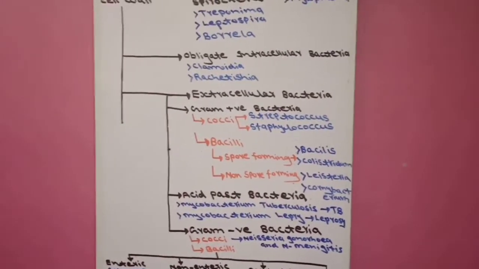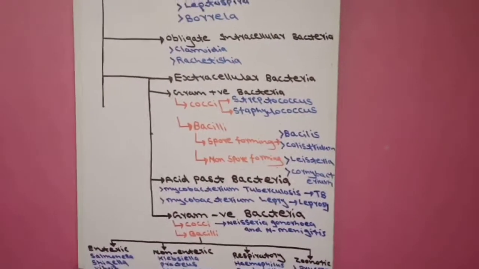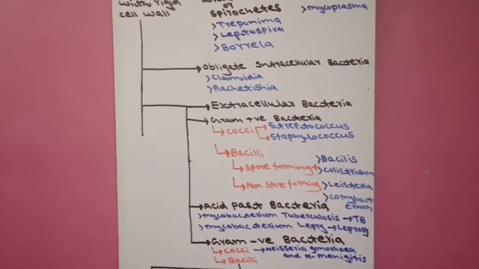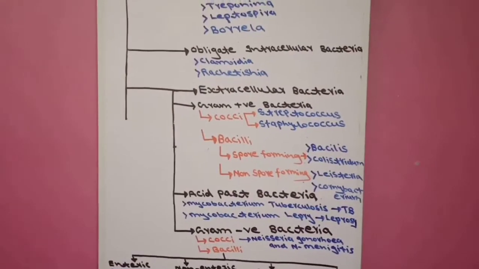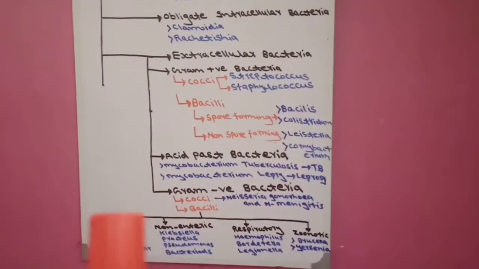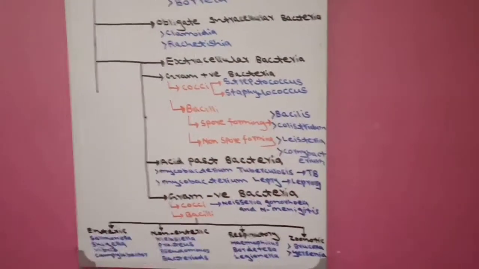Those extracellular bacteria which respond to gram staining, we divide into two major groups: gram positive bacteria and gram negative bacteria. These two groups respond to the gram staining.